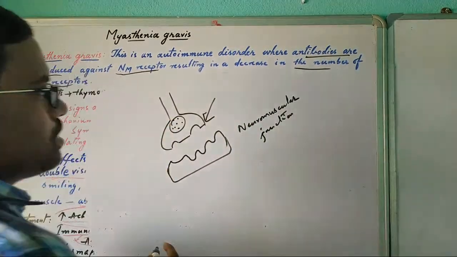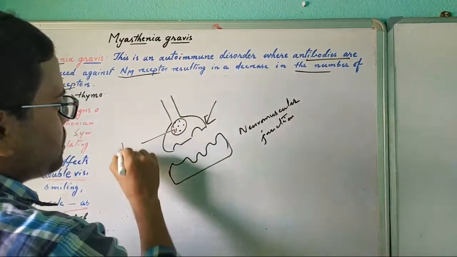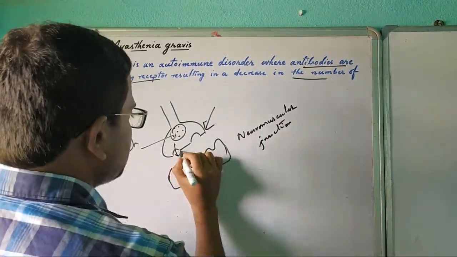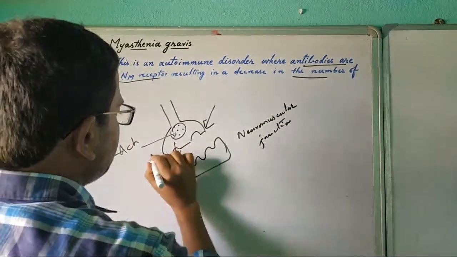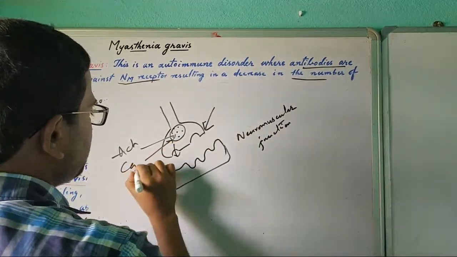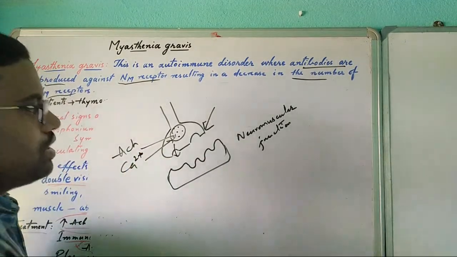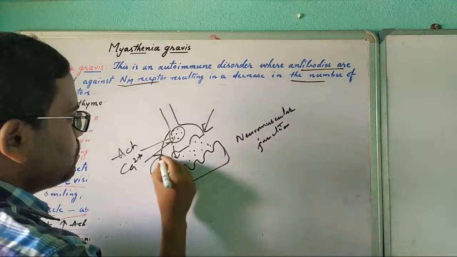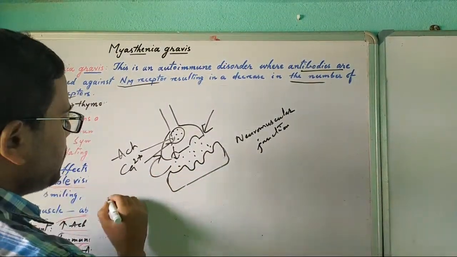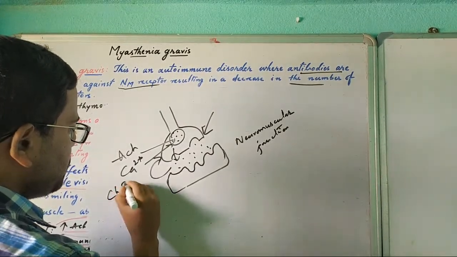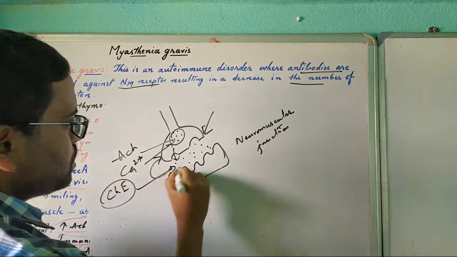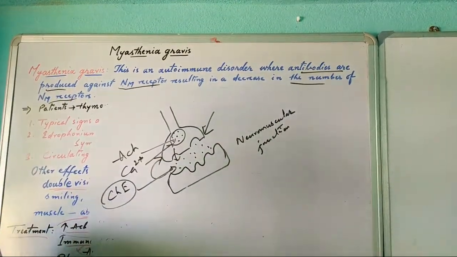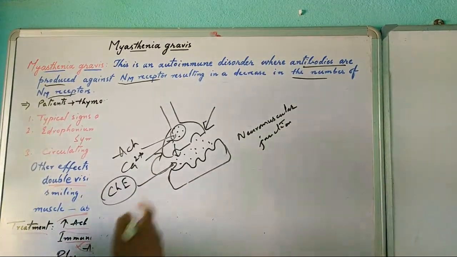Here, vesicles having neurotransmitters of acetylcholine are released by dissociating the vesicle through calcium ions, and these are released over here. But they could be reuptaken, or destroyed by cholinesterases. These neurotransmitters could be destroyed by cholinesterase or reuptaken by another mechanism.